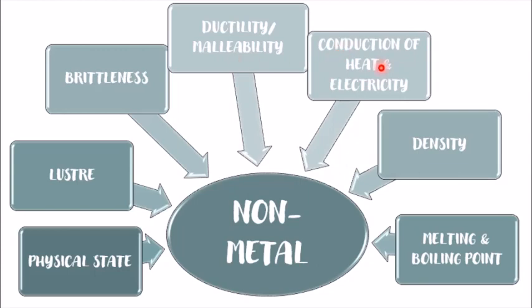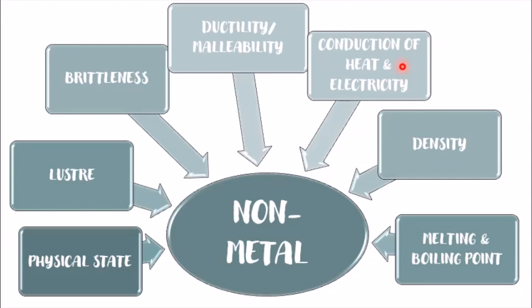The next physical property is conduction of heat and electricity. Non-metals are bad conductors of heat and electricity. The metals were good conductors of heat and electricity, but non-metals are bad conductors. But there is one exception, graphite, which is a very good conductor of electricity. Graphite is also used in the pencil that we use for writing. So except graphite, all the non-metals are bad conductors of heat and electricity.